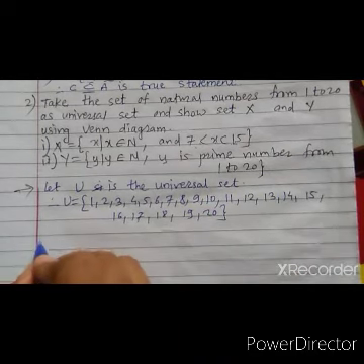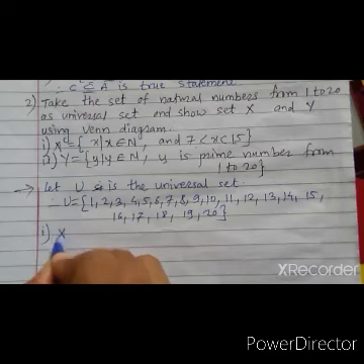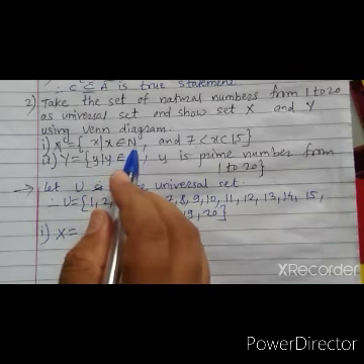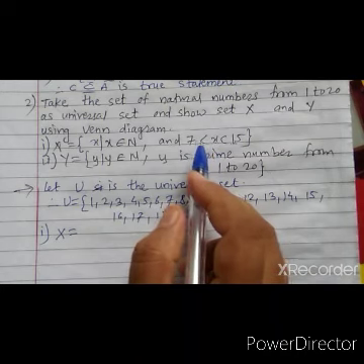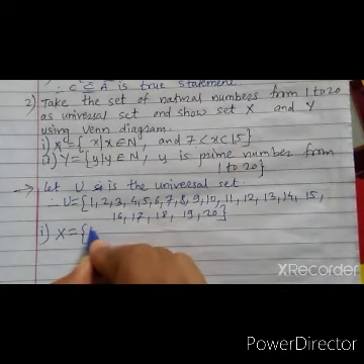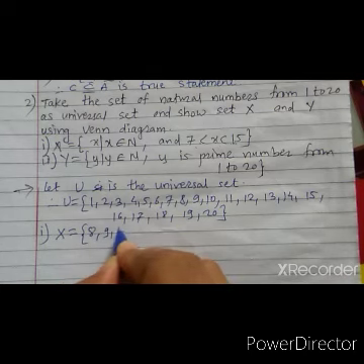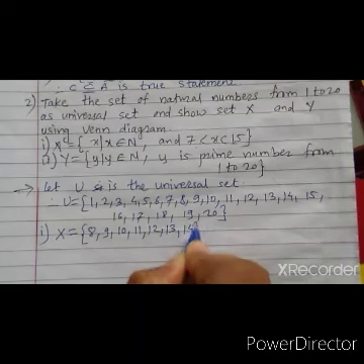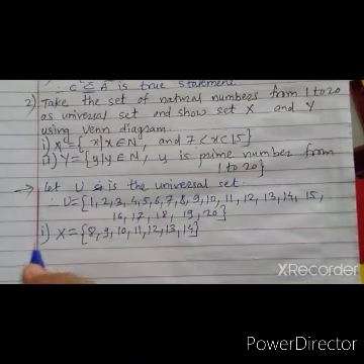Now X belongs to N. It means X is a natural number, and we have to find out numbers bigger than 7 and less than 15. Therefore 8, 9, 10, 11, 12, 13 and 14 according to this condition.